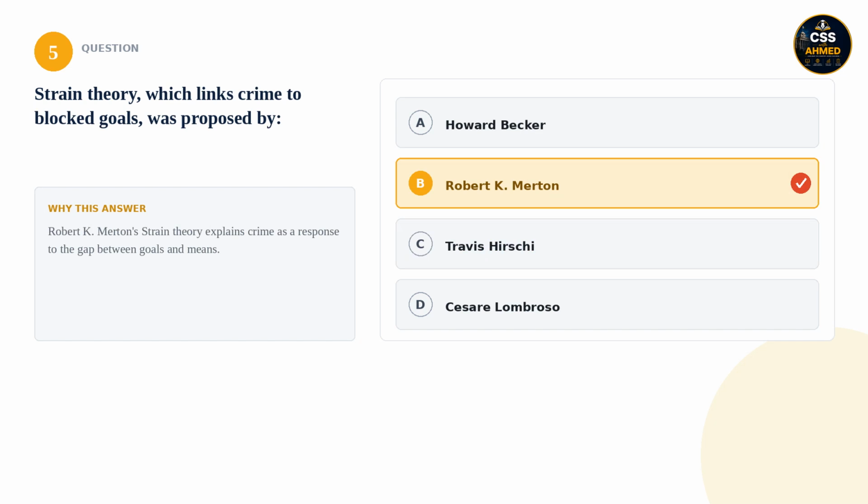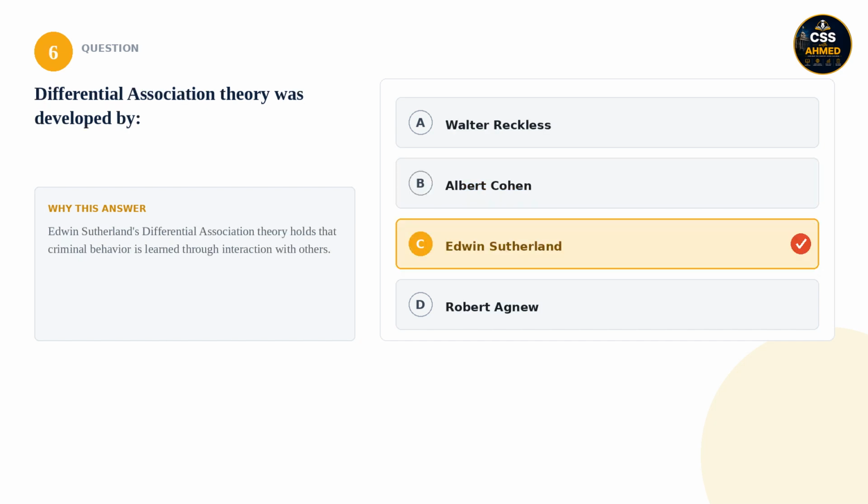5. Strain theory, which links crime to blocked goals, was proposed by: is it Howard Becker, Robert K. Merton, Travis Hirschi, or Cesare Lombroso? The correct answer is Robert K. Merton. Robert K. Merton's strain theory explains crime as a response to the gap between goals and means.